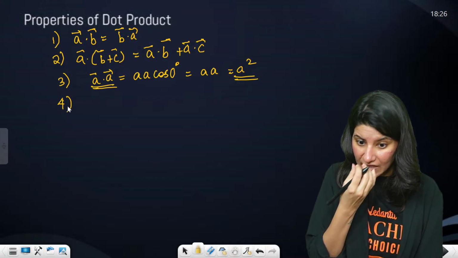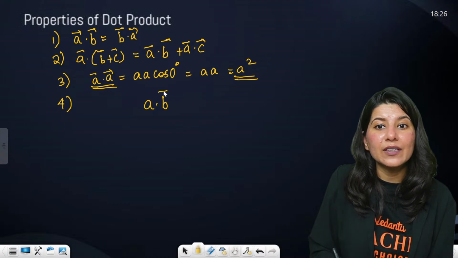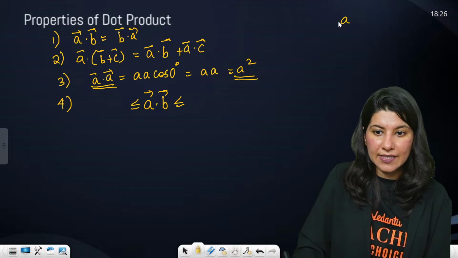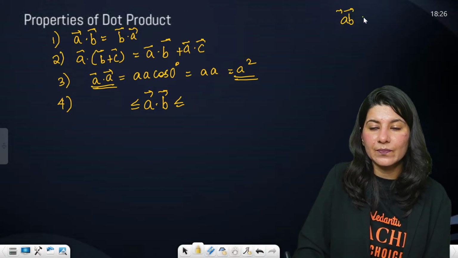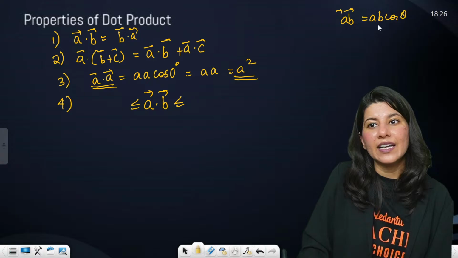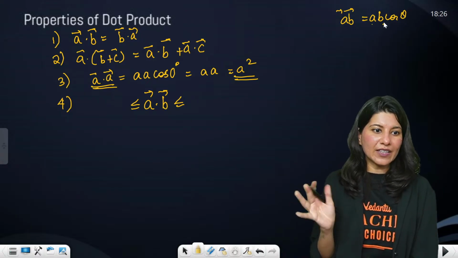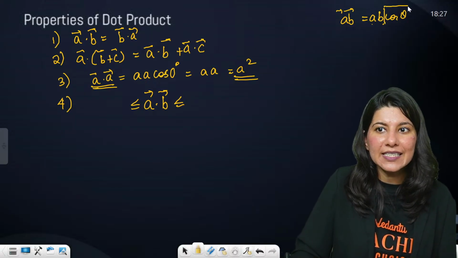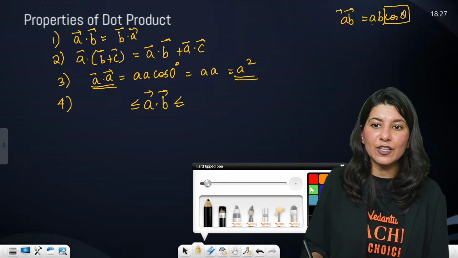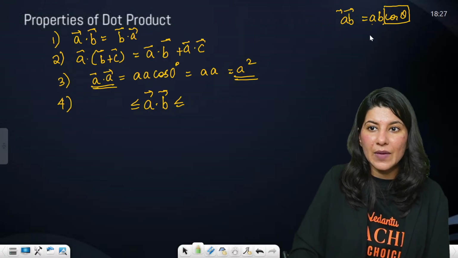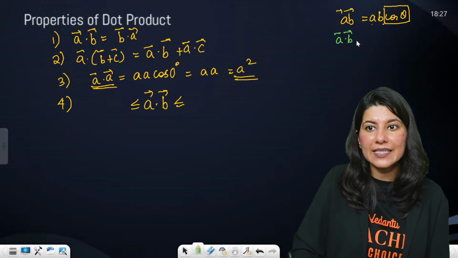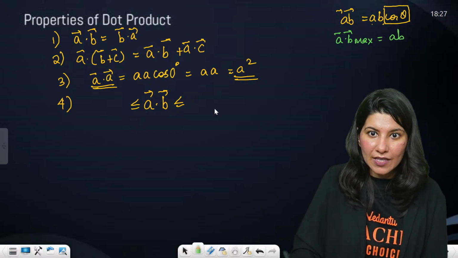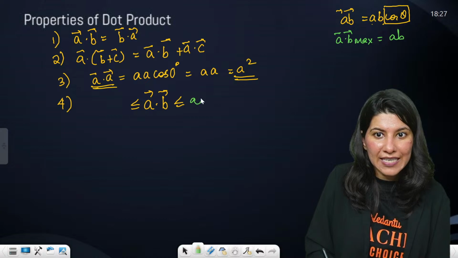Now, A dot B. What is the minimum and maximum value of A dot B? Let us understand this. A dot B is AB cos theta. A and B are the magnitudes of A and B vectors, so this is fixed. But cos theta varies. What is the maximum value of cos theta? So the maximum value of A dot B will be AB, because cos theta becomes 1.